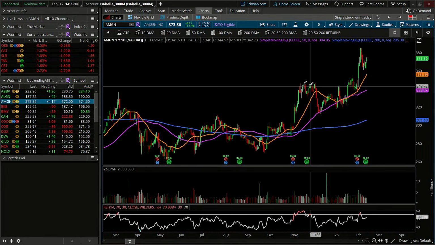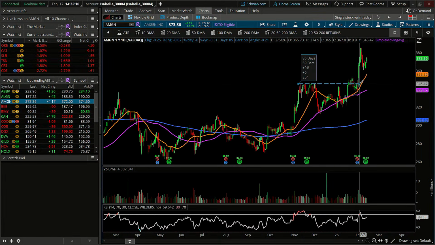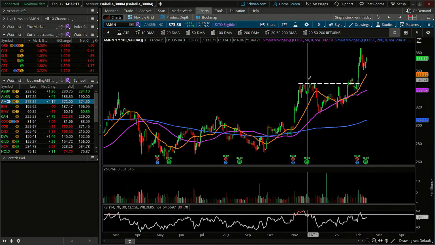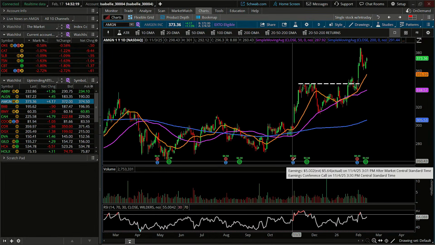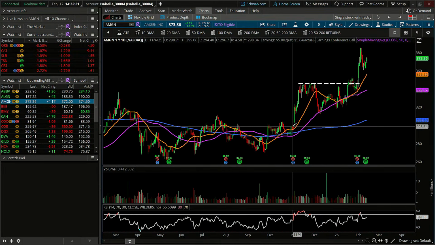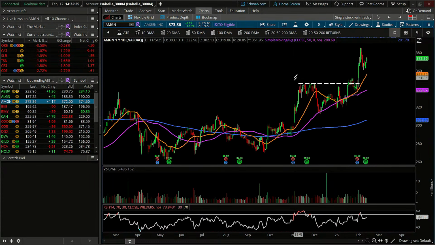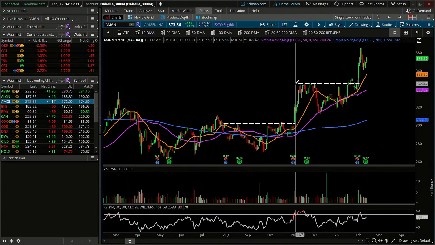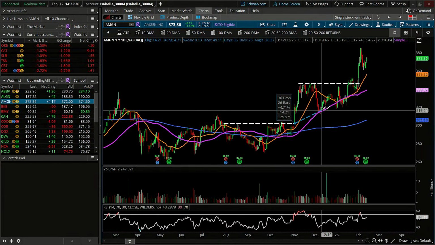Now, what I also notice is that we broke through an area of prior resistance right here. This was about 345. And we'd had this excellent move to the upside following earnings back in November. So November 4, we had earnings, and then we exploded to the upside, basically moving through resistance back here at 300, 301. We popped all the way to 345, so we made a lovely 45-point upside move.